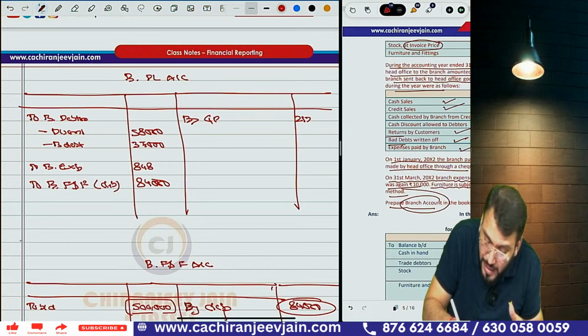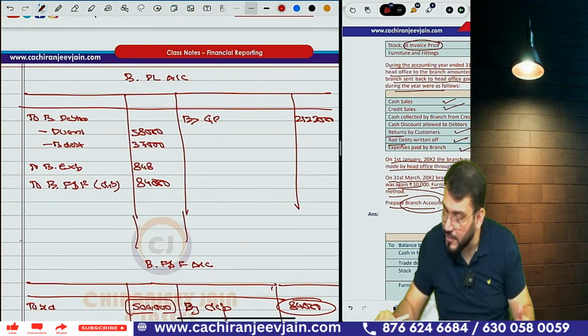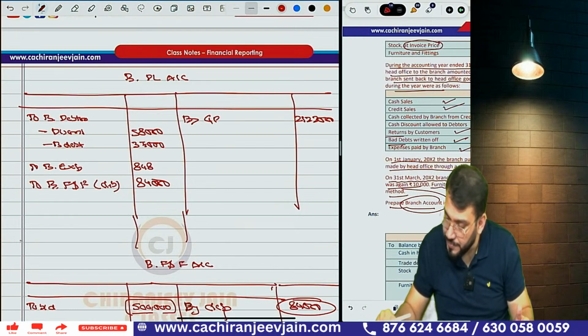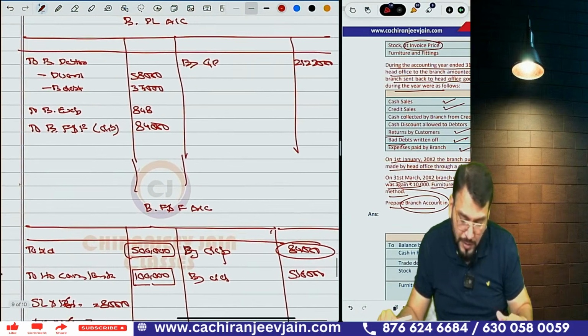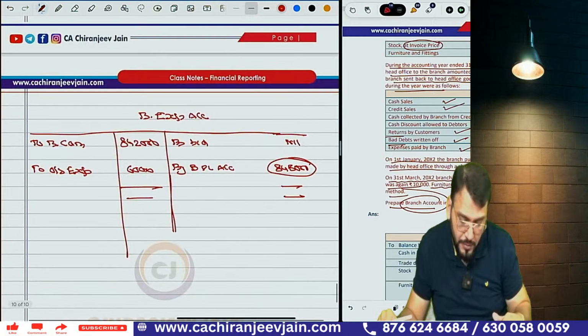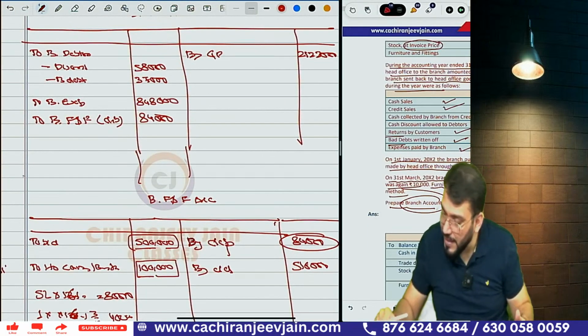This 21 lakh 23,000. From this all the expenses will be deducted: minus 58, minus 37, means 37,000. Correct? What was branch expense? 8 lakh 48,000. Minus 8 lakh 48,000, minus 84.